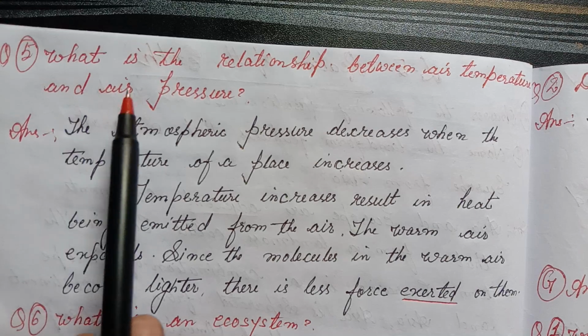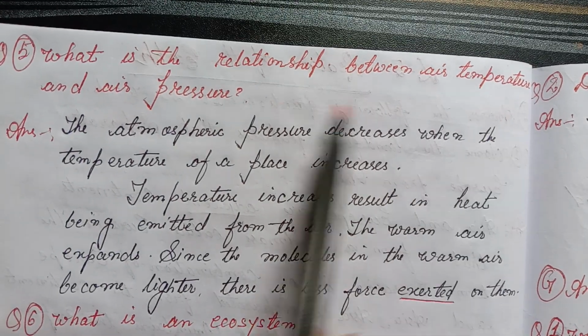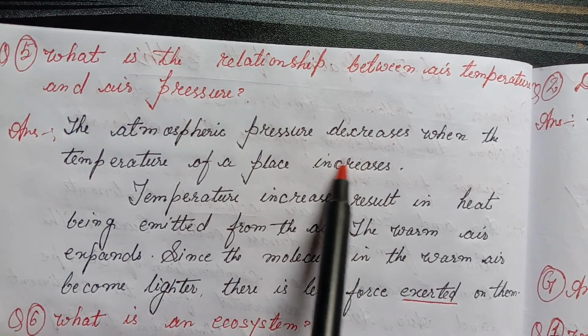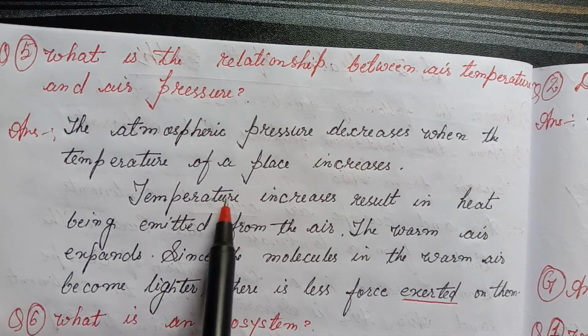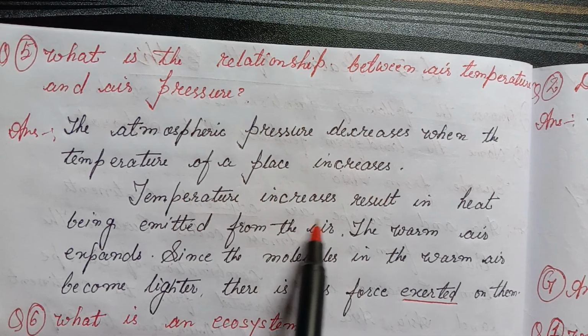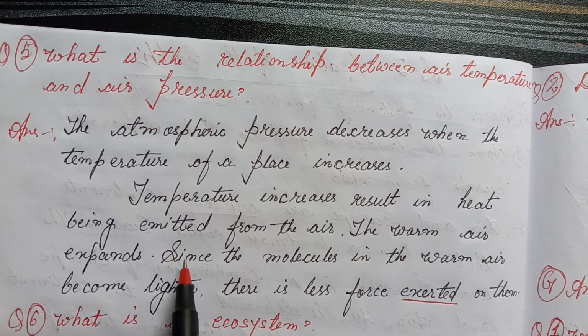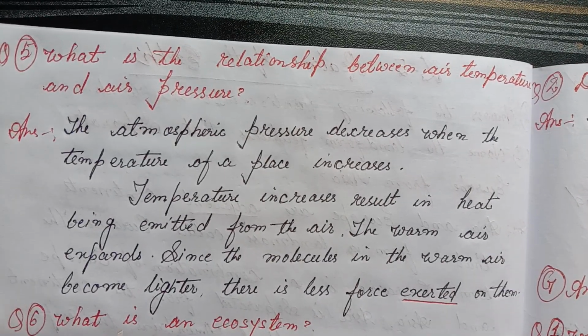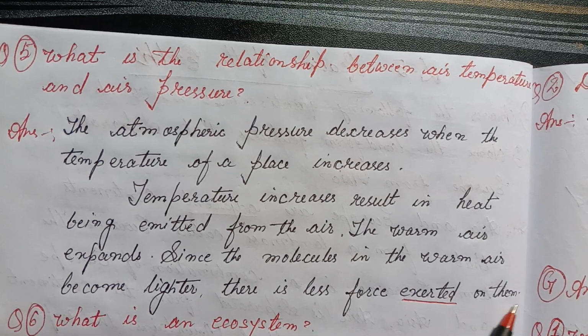Fifth, what is the relationship between air temperature and air pressure? Answer: the atmospheric pressure decreases when the temperature of a place increases. Temperature increase results in heat being emitted from the area. The warm air expands since the molecules in the warm air become lighter. There is less force exerted on them.